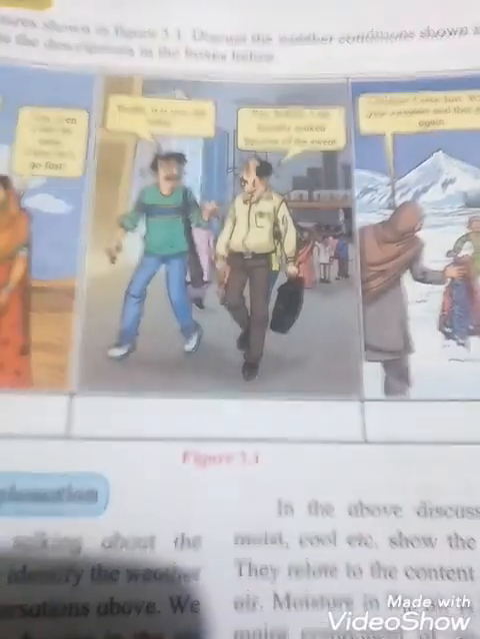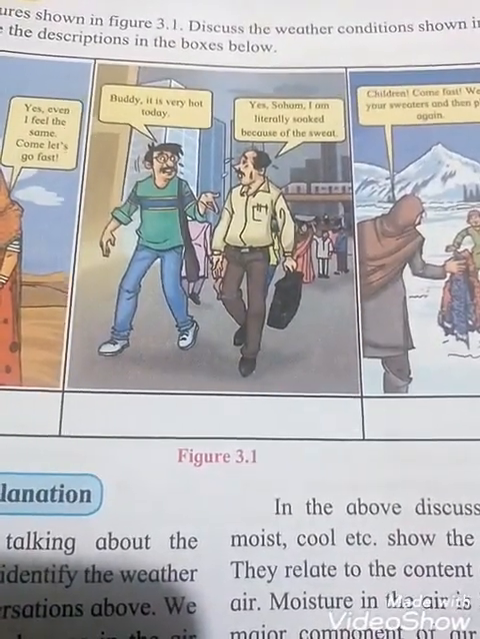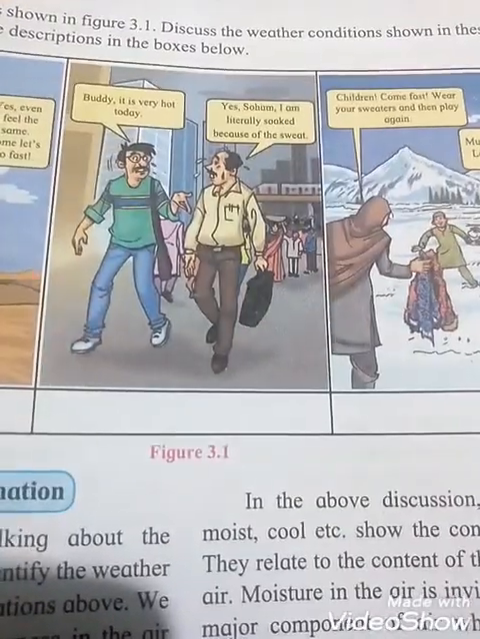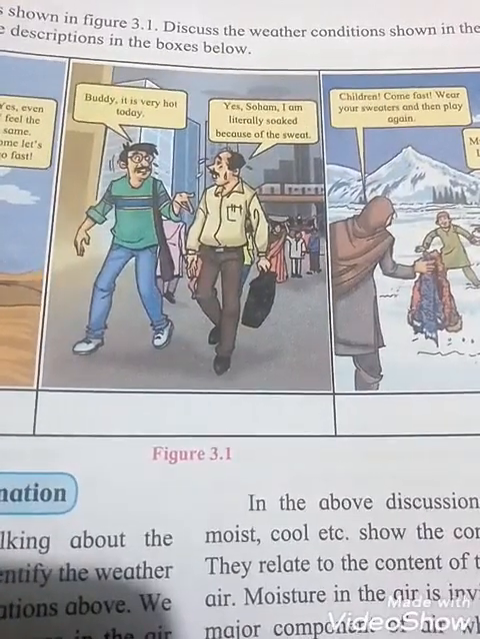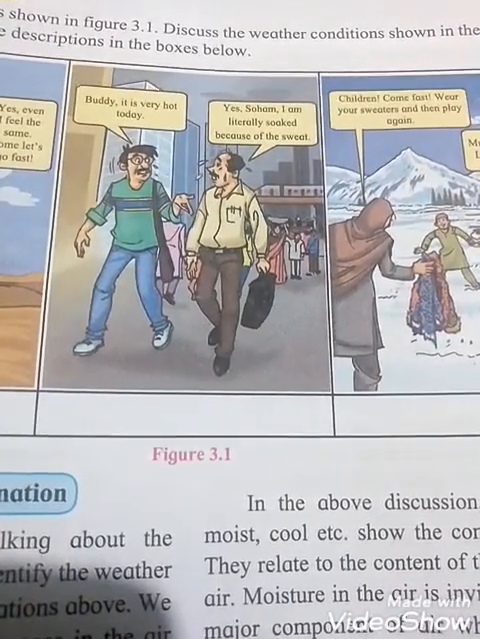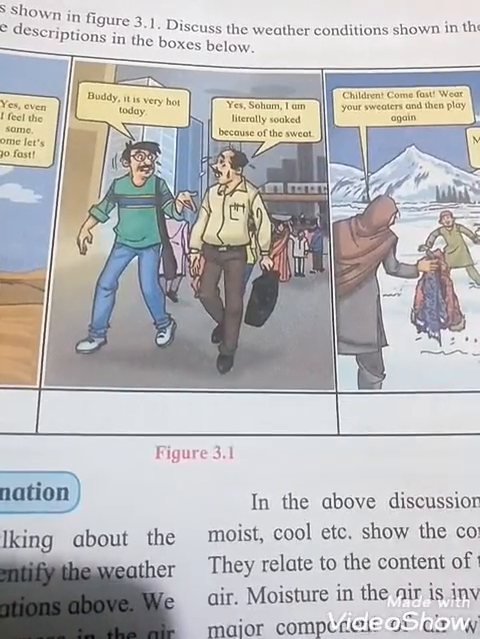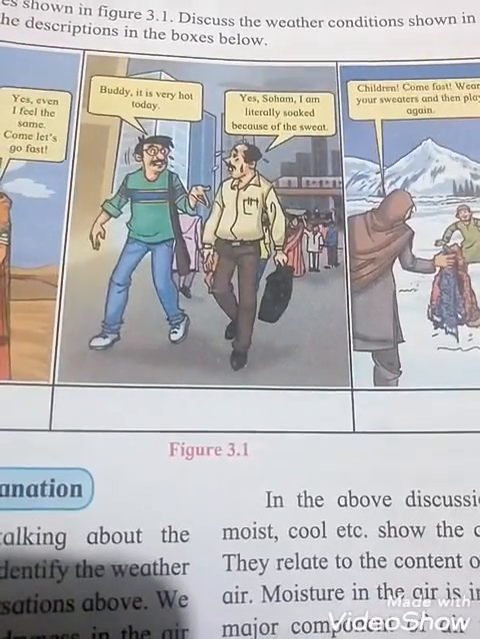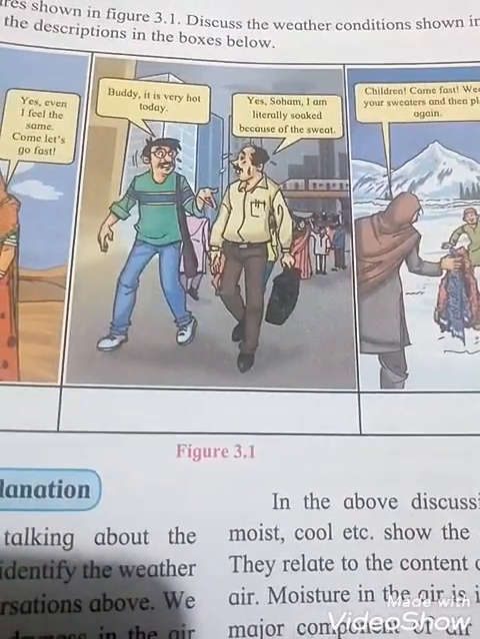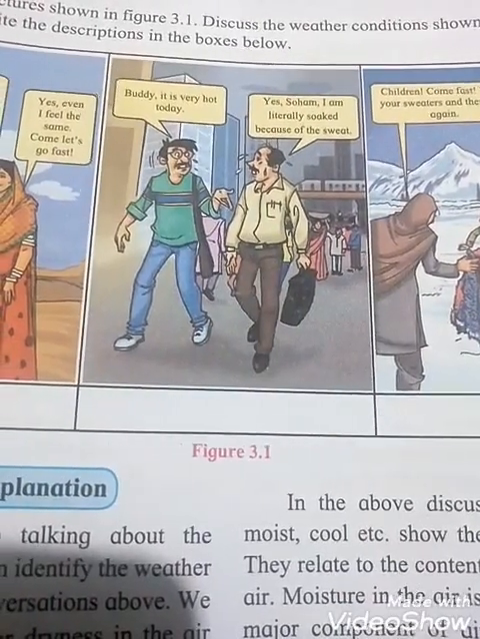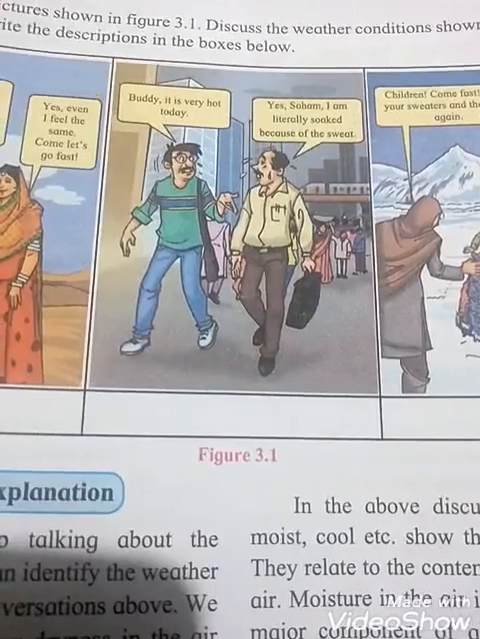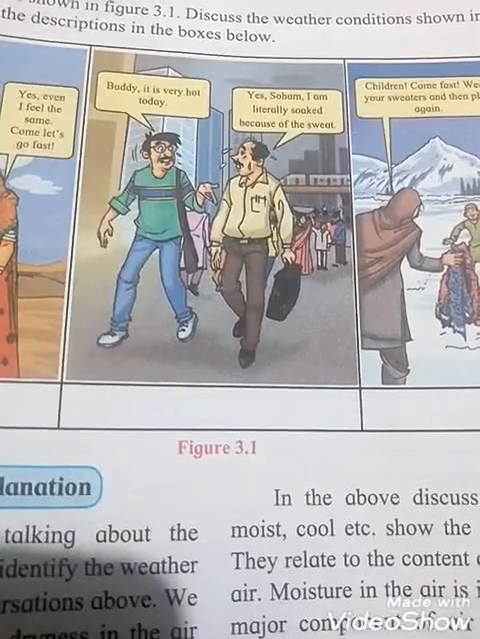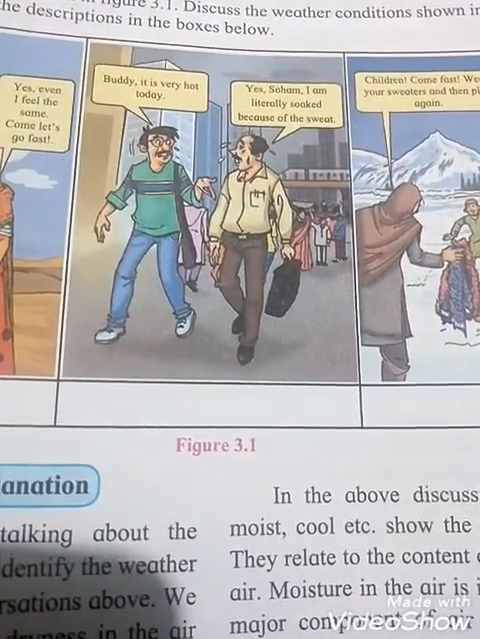See the second picture, two men are talking with each other. Buddy, it is very hot today. Yes Soham, I am literally shocked because of the sweat. That means by seeing this picture, you can see that the weather condition in this place is hot and humid. Shocked means what? Extremely wet. And sweat means what? Moisture exuded through the pores of the skin. So when you see the picture, you observe that the weather condition in this place is hot and humid. This is the coastal city Mumbai.